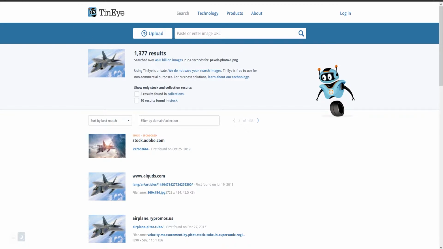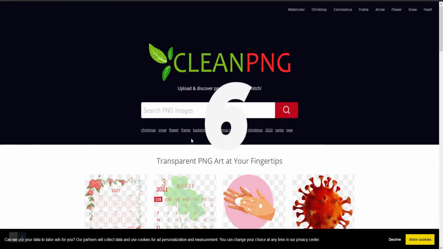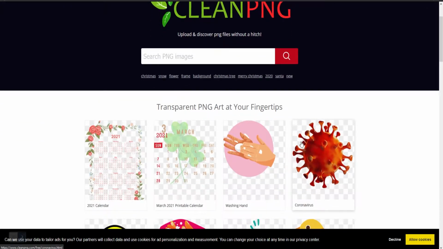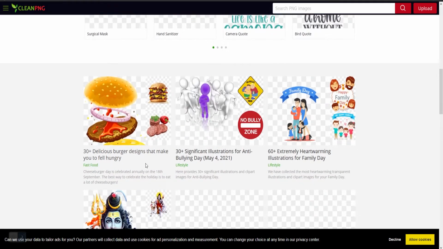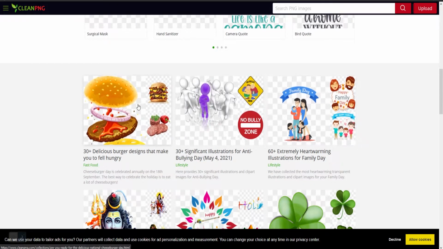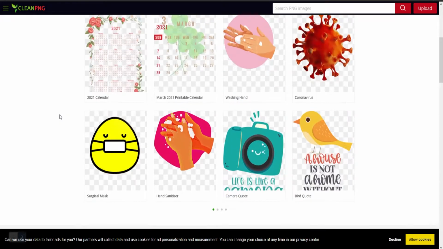So useful. Number 6 today is a site called CleanPNG. PNGs are portable network graphics. They're useful in all kinds of programs. Of course, I use them in Photoshop. When you're looking at a PNG, you'll notice all of these have this checkerboard behind them. There's vectors and photographs and images and all sorts of things here.